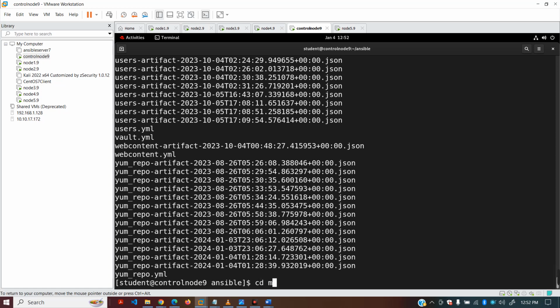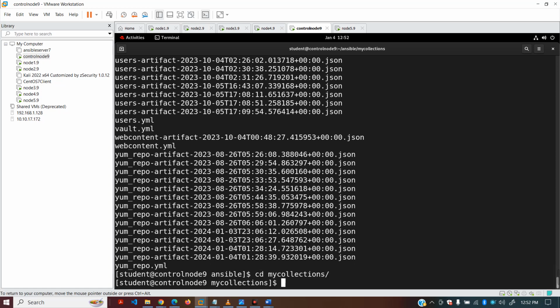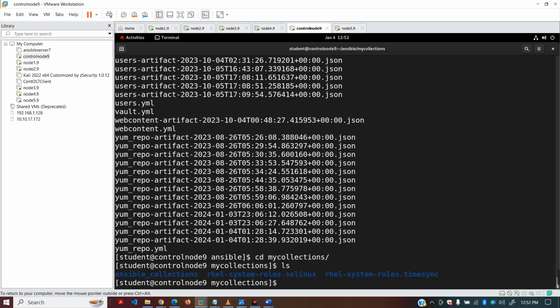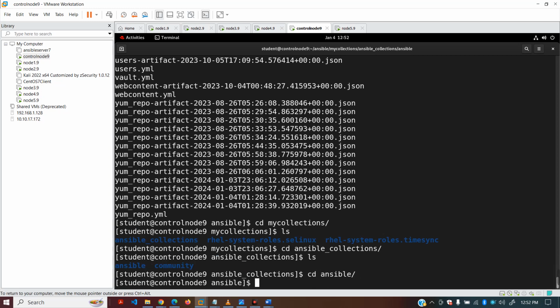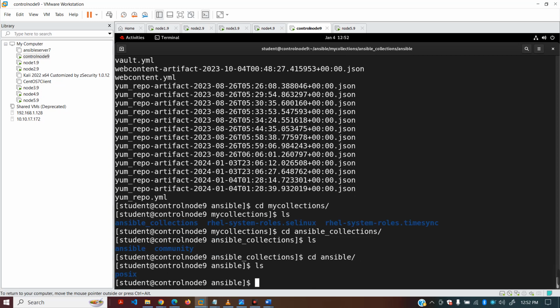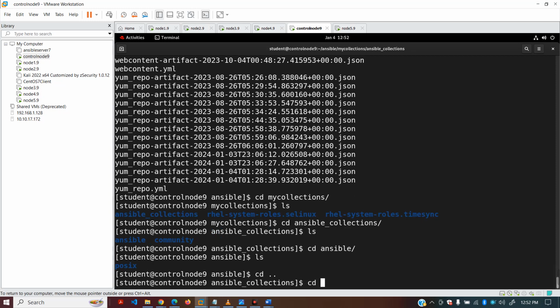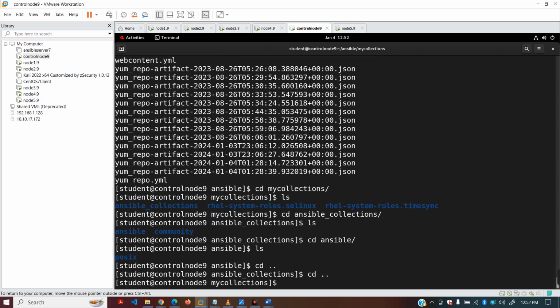I'm going to take you to this directory first and show you everything is there. ls, look here, ansible_collections. Go to ansible_collections. Under it, we have ansible and ansible community. Community is there, and under this ansible directory you can see we have posix. But this is not the recommended way. I'll show you another thing which you should do to confirm that it's done.